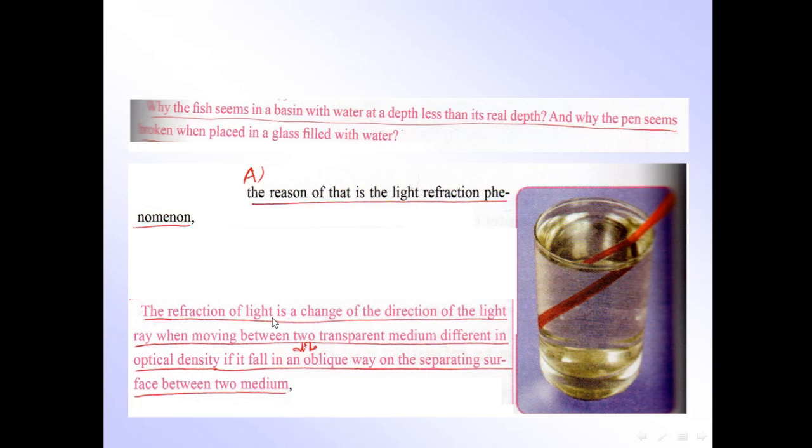The refraction of light is a change of the direction of a light ray when moving between two transparent mediums different in optical densities. It's important to be different in optical densities. If it falls in an oblique way, not a normal way, on the separating surface between the two mediums. The first medium is water, the second medium is air, so we can see this pencil is broken. This is the refraction.